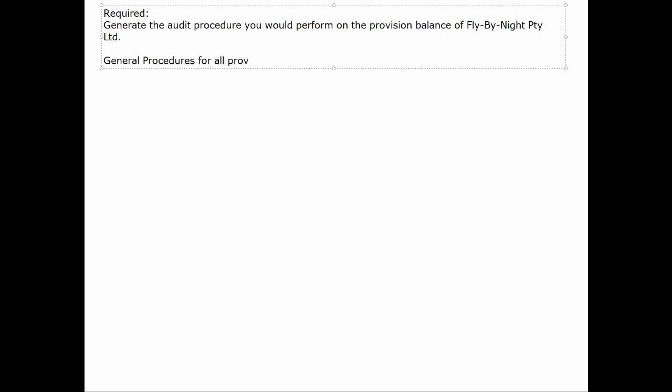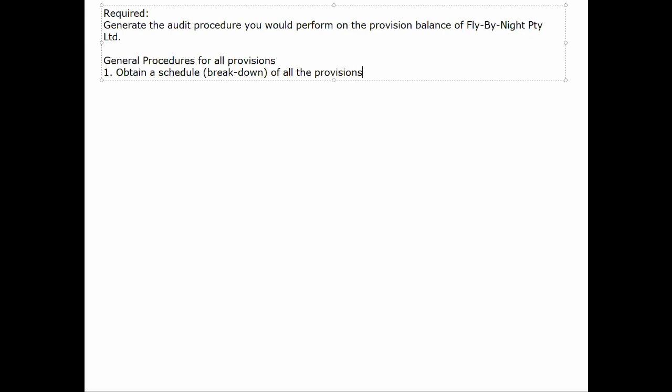So let's get started. We need to have a general section. We're going to start off with a general section for procedures, just basically dealing with provisions. One of the very first things we need to do with provisions, and you're going to see this with all of your audit procedures, is get a complete breakdown of these amounts as seen in the GL.